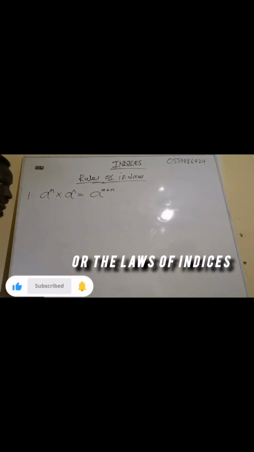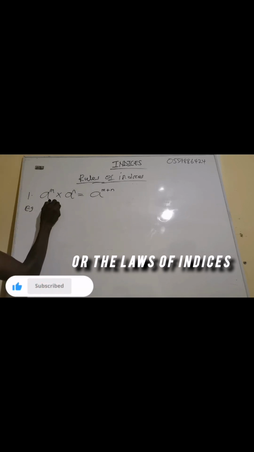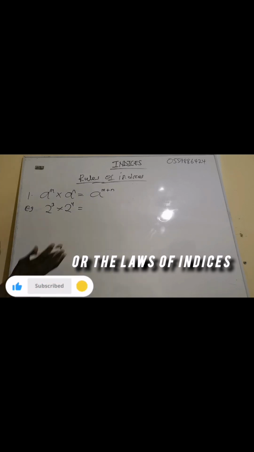This one has an exponent of n. Now let's look at an example. If you have 2 exponent 3 multiplying 2 exponent 4, what are we saying?